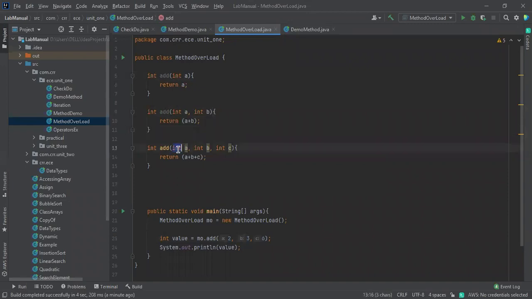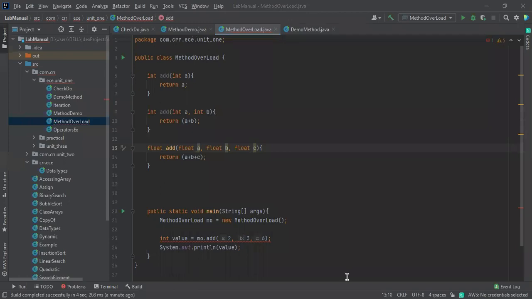If I want to change anything like this, I'll take it as a float. So we need to mention a float. I'm going to make it. So there are two types, right? I'm telling you, there are two types of method overloading.